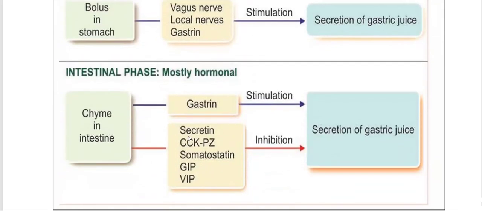Gastrin. Intestinal phase: chyme in intestine. The gastrin stimulates, and chyme in intestine also causes the release of secretin, CCK, pancreozymin, somatostatin, GIP, and VIP, which make inhibition of secretion of gastric juice.